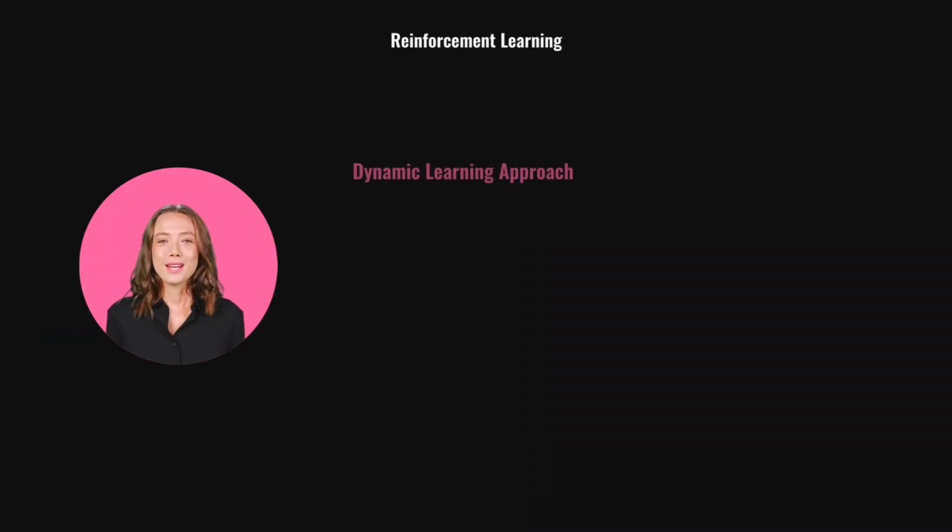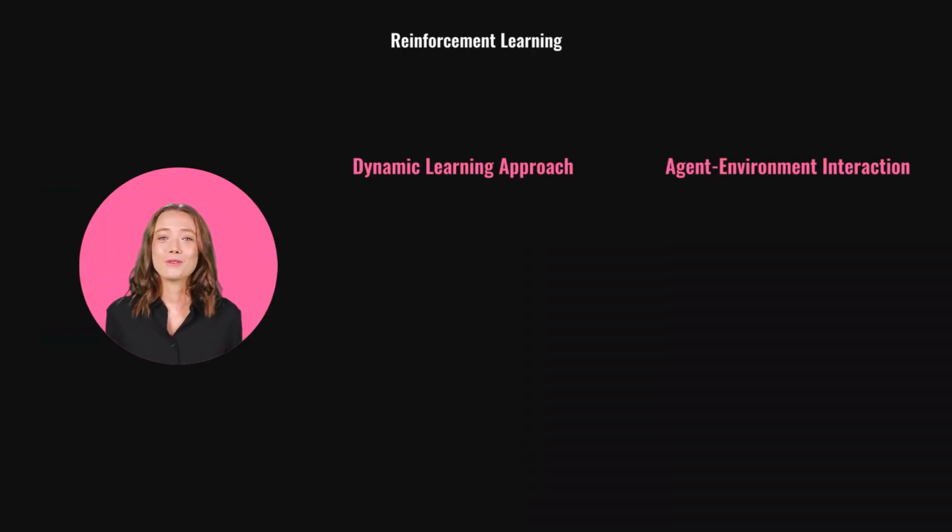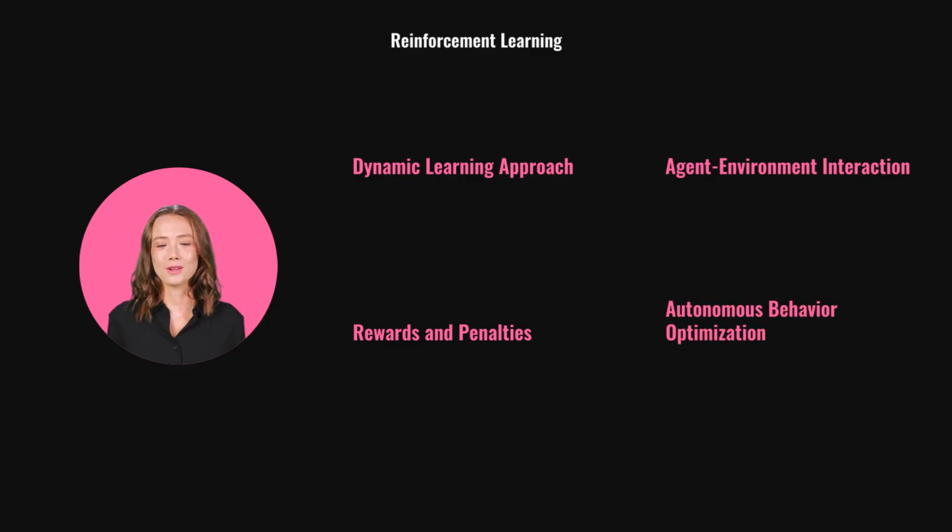Reinforcement learning is a dynamic approach where an agent learns by interacting with its environment, receiving rewards for correct actions and penalties for mistakes. This feedback loop helps the agent improve over time. A practical example is a robotic dog learning to move its limbs effectively. This method is crucial for developing systems that adapt and optimize their behavior autonomously.